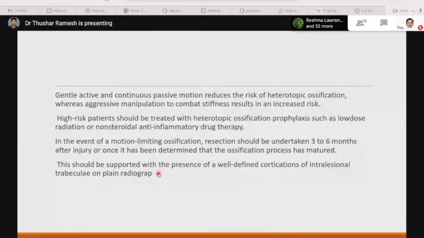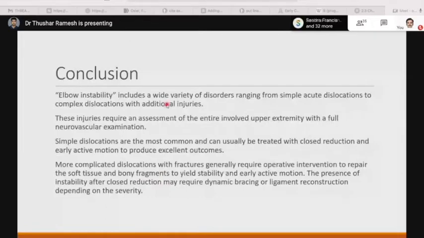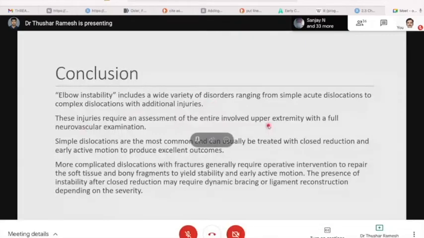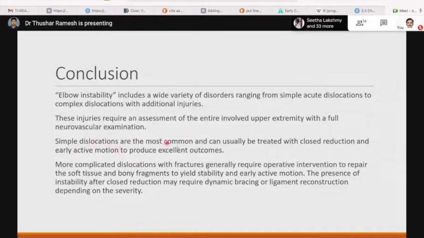I would like to conclude by saying the elbow instability includes a wide variety of disorders ranging from simple acute dislocation to complex dislocations with additional injuries. These injuries require assessment of the entire upper extremity and a full neurovascular exam. Simple dislocations are the most common and can usually be treated with a closed reduction and early active motion to produce excellent outcomes. More complicated dislocations with fractures generally require operative intervention to repair the soft tissue and bony fragments to yield stability and early active motion.